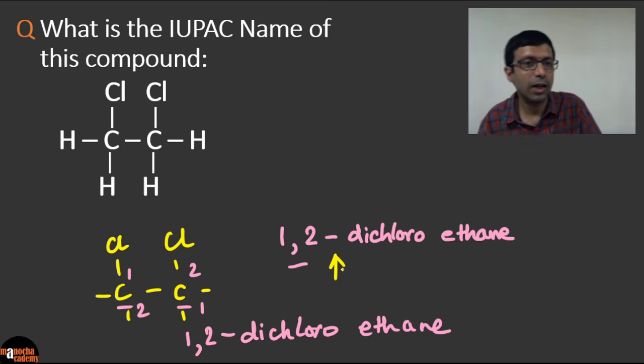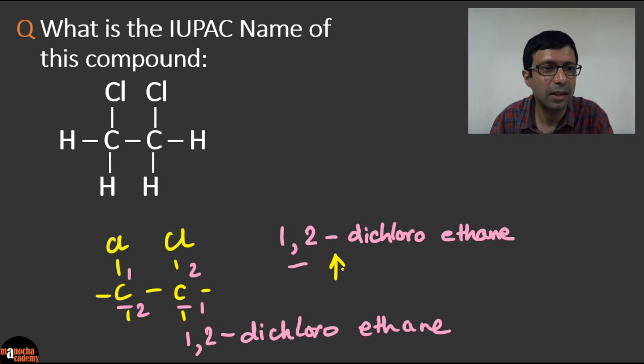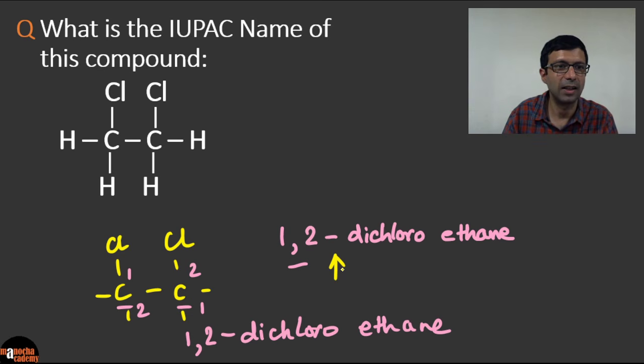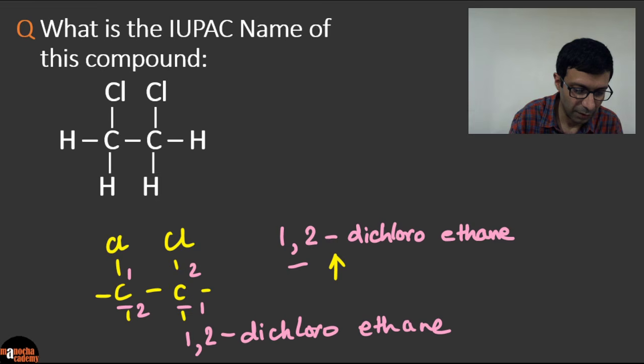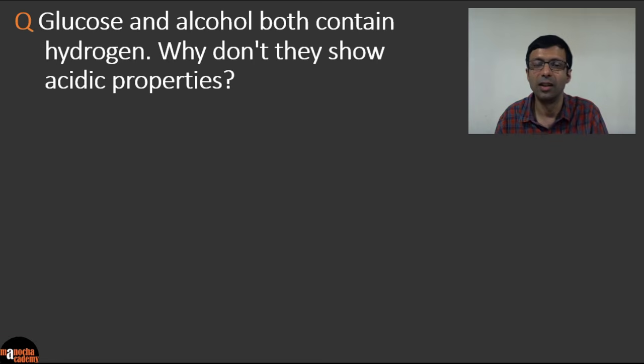I can see a lot of you are getting the right answer, but some of you are forgetting the dash, some of you are forgetting the comma, or some of you have written dichloroethane. It's okay. Just remember that you need to mention the position also. So 1, 2 dichloroethane is the correct answer. Fantastic. Let's go to the next question.